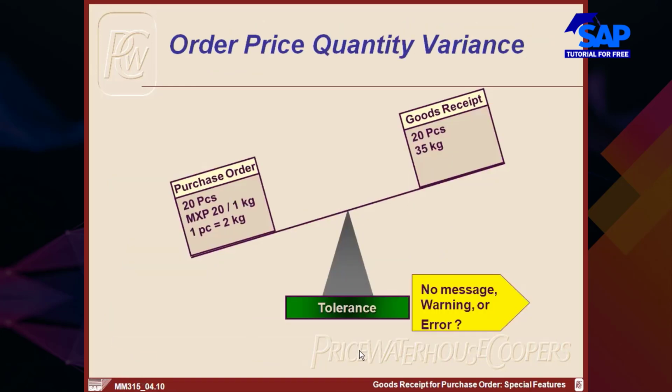Then there is something called order price quantity variance. Look at this. There are certain materials where you order them in the form of pieces, but you pay for them by kgs. Are you getting my point? For example, mangoes. Summer is already gone, but think like you are still in the summer.